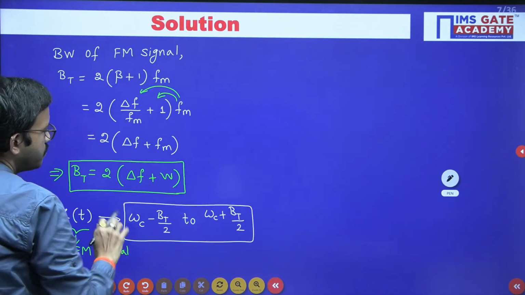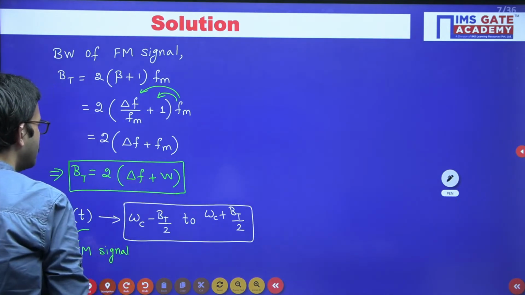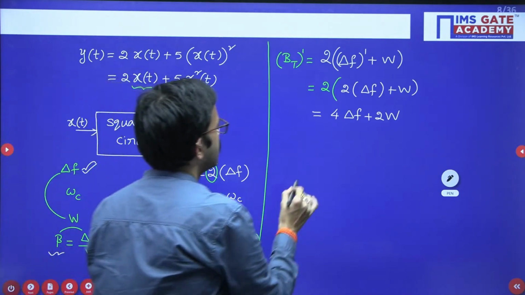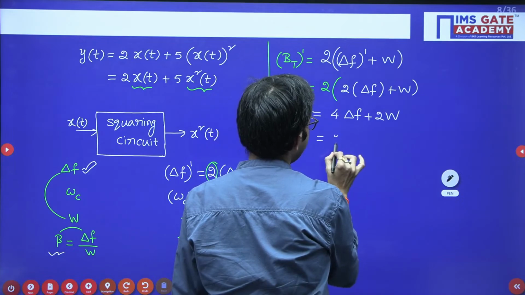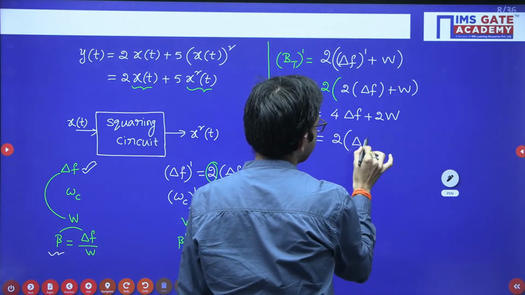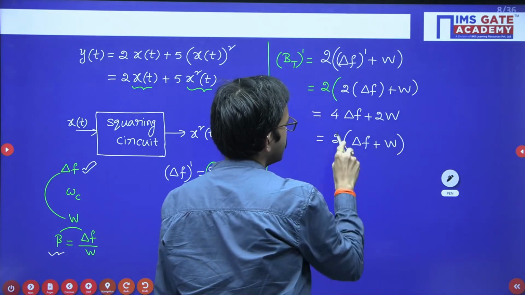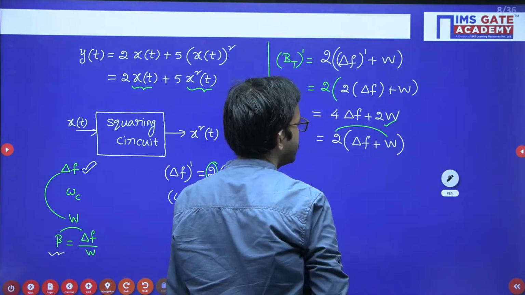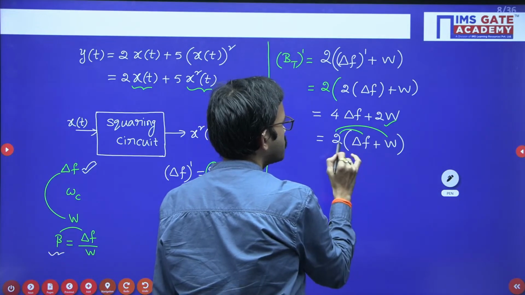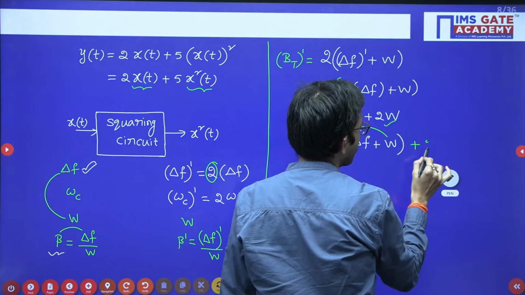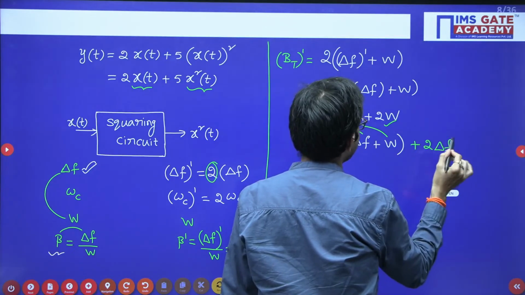Now I am representing it in this particular fashion. Here you got 2 into delta f plus W. In a similar way, if you write that entire term as it is, 2 into delta f plus W, then up to here you have 2 into W, yes, that is matching exactly. Here you have 2 delta f, but here you have 4 delta f. That means 2 delta f extra is there. So I am representing that here, 2 delta f.